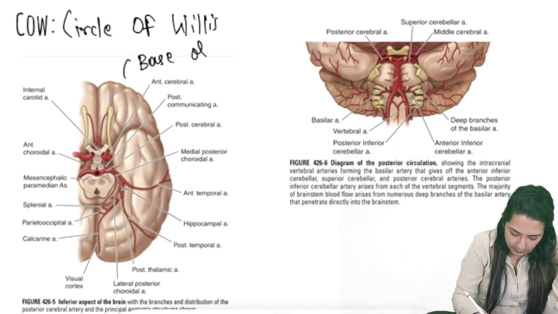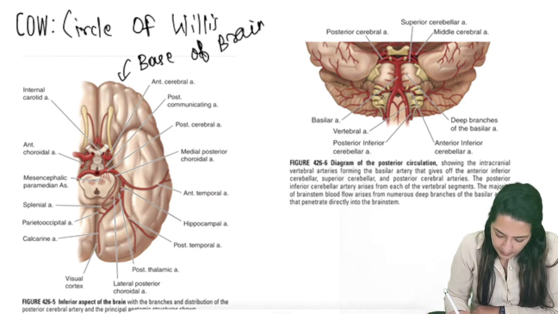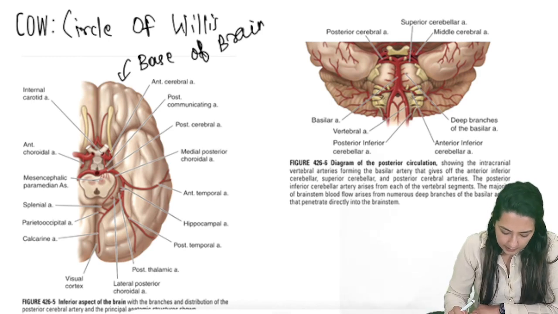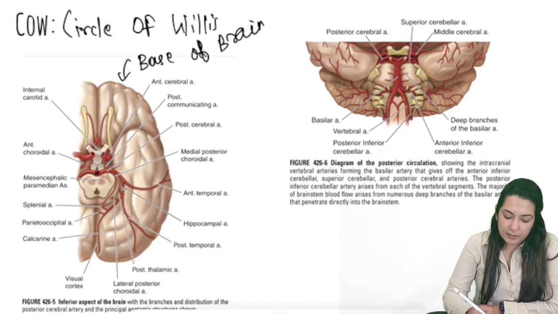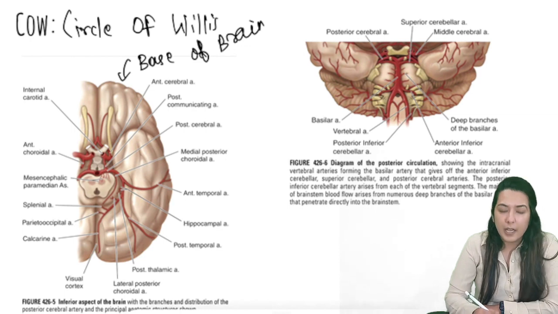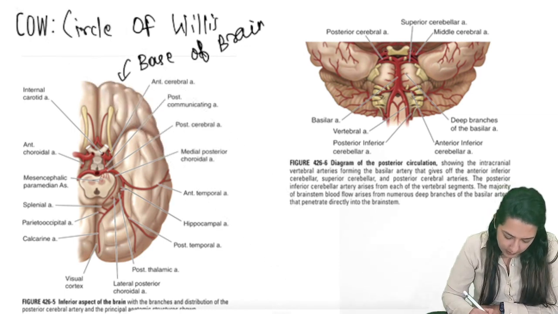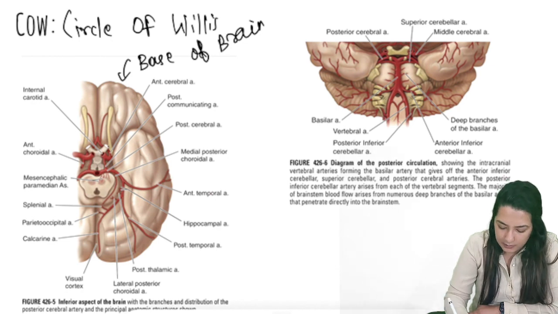As you can see, this is the base of the brain, and how the supply works we will discuss in the next slide in detail. Here is the PCA, the posterior cerebral artery, and this is the anterior circulation. This is the posterior circulation. I'll discuss this in the next slide.